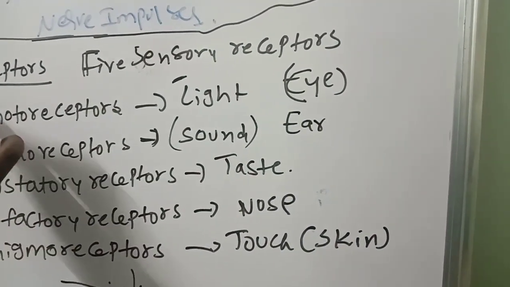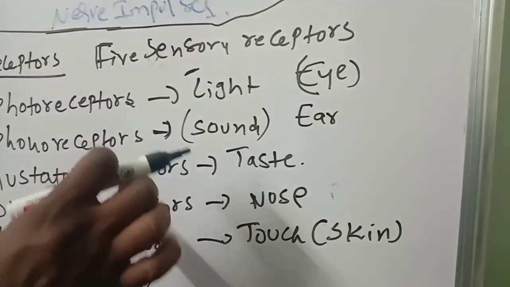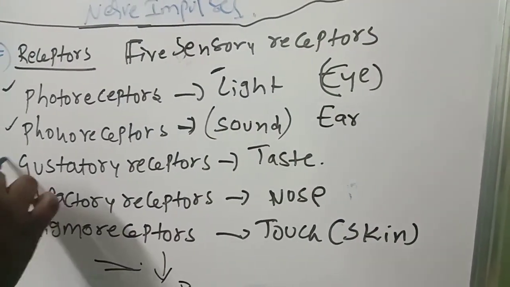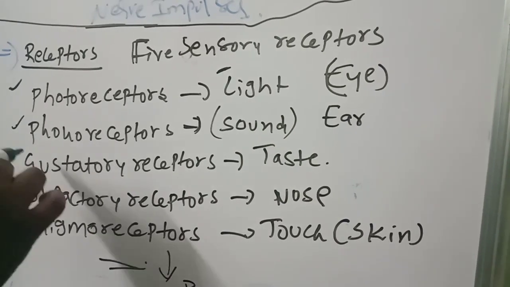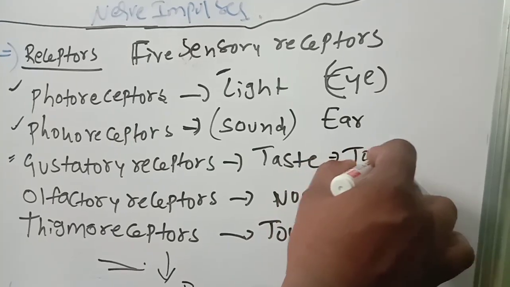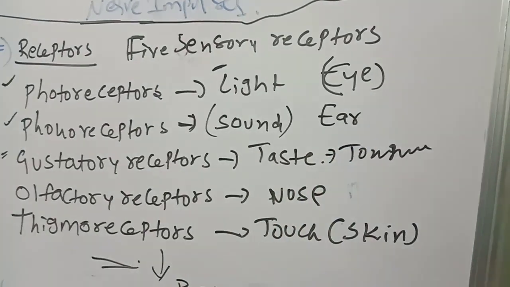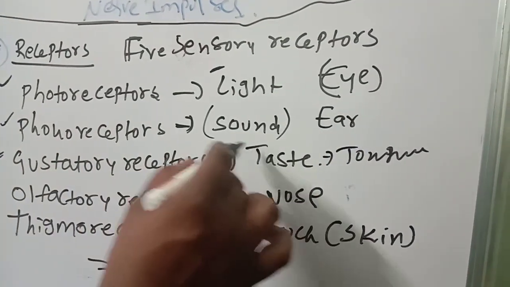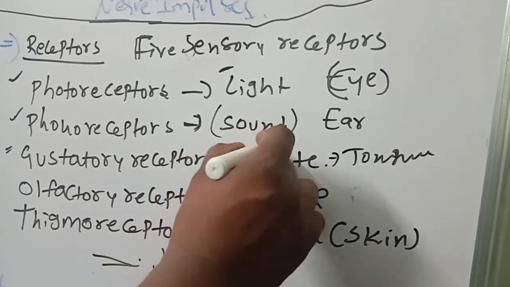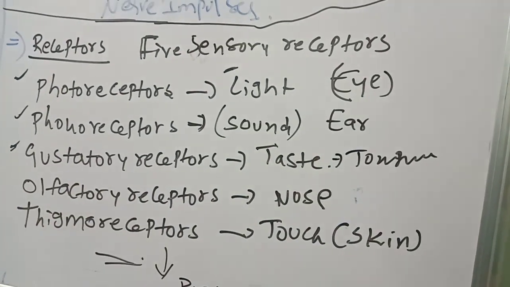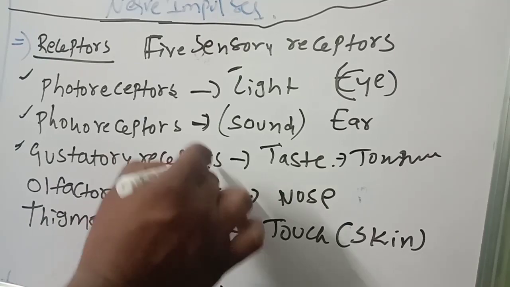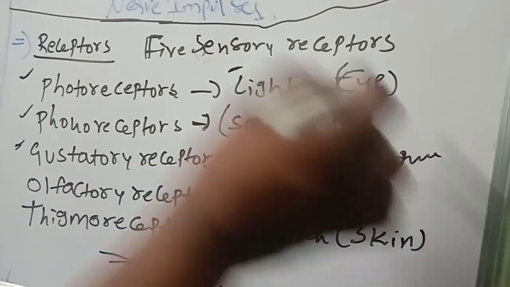So these are all sensory receptors. They are taking the sense, that's why we are calling them sensory receptors. Then gustatory receptors. Gustatory receptors means what? Taste. These are present in our tongue. You are feeling different tastes, sweet, sour, bitter, like that. That is because of the help of receptors called gustatory receptors, present on the tongue.